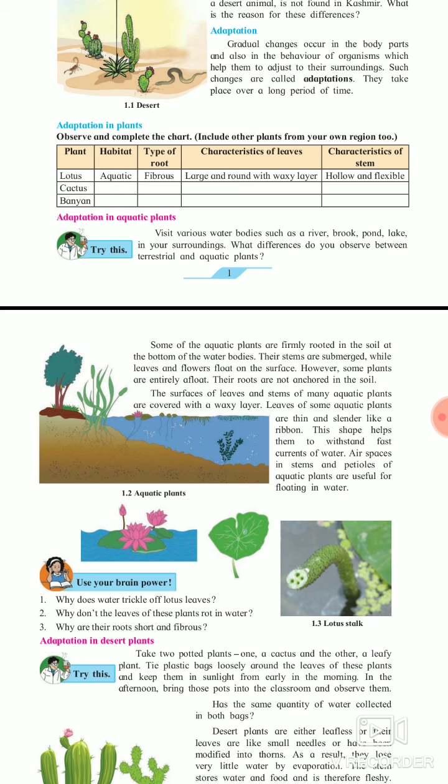Air spaces in the stem and petioles of aquatic plants are useful for floating in water. As when you go to swimming classes, one tube is given to you. With the help of that tube, you can float in the swimming pool, and you learn swimming.